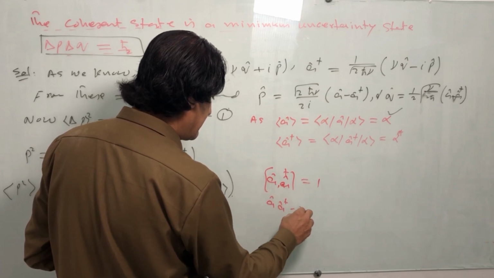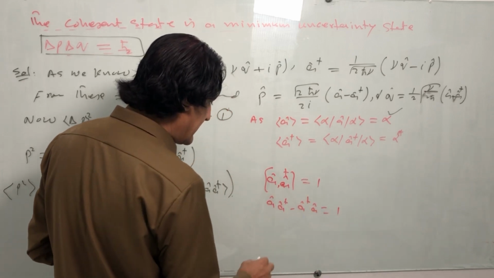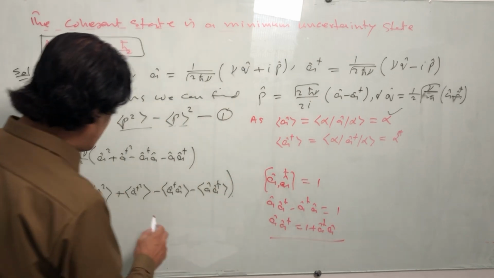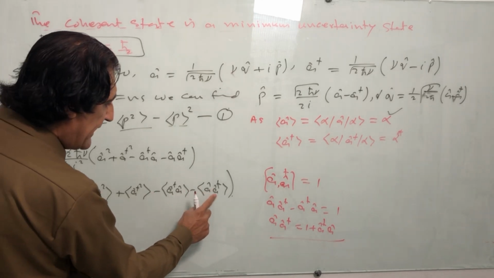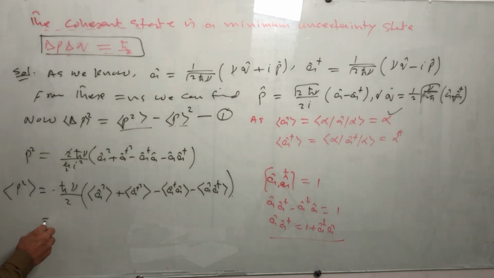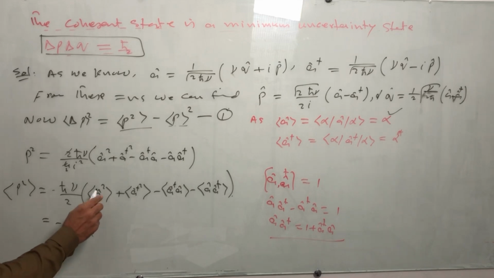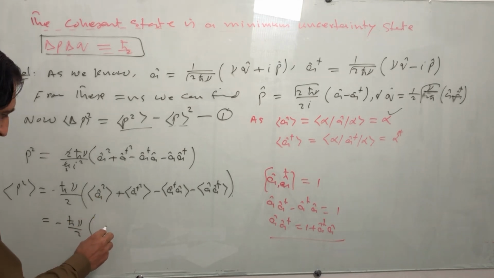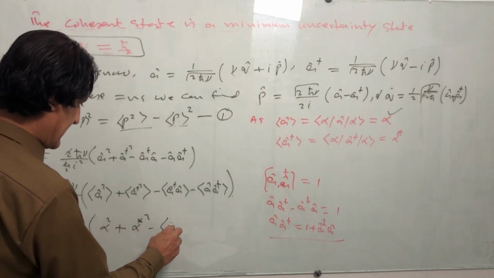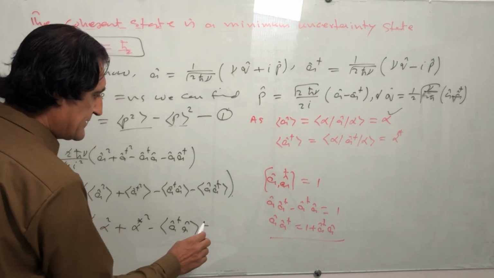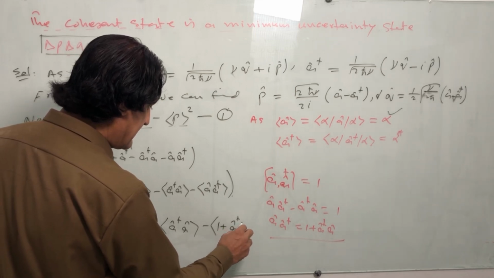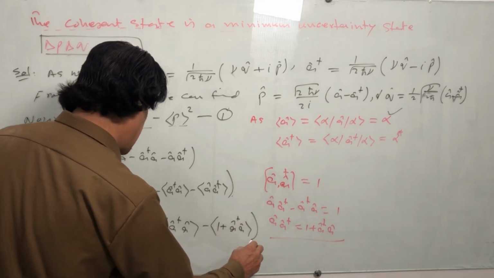Then A A dagger minus A dagger A is equal to 1, so A A dagger is equal to 1 plus A dagger A. If we replace the value of A A dagger with this, then it will be very easy. So we take the average alpha square and alpha star square minus A dagger A, and put the value of A A dagger equal to 1 plus A dagger A.